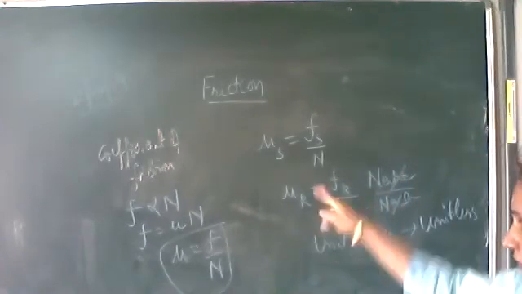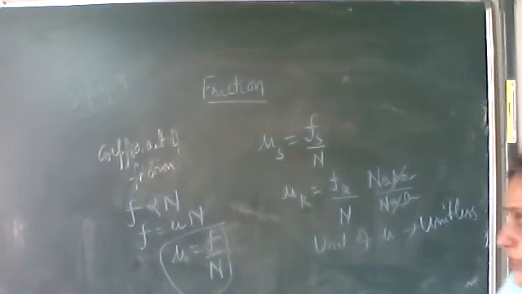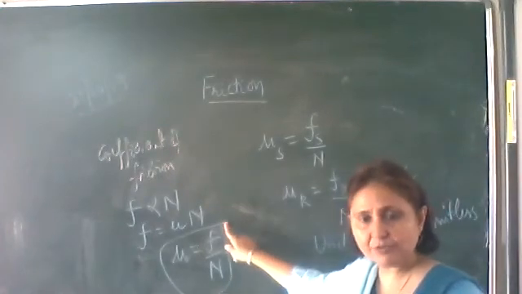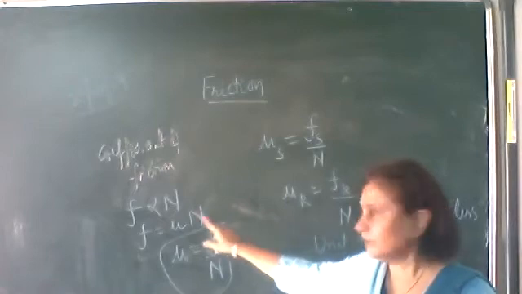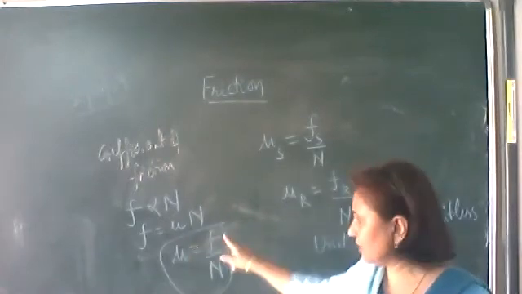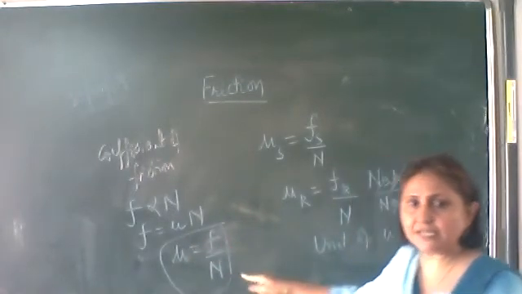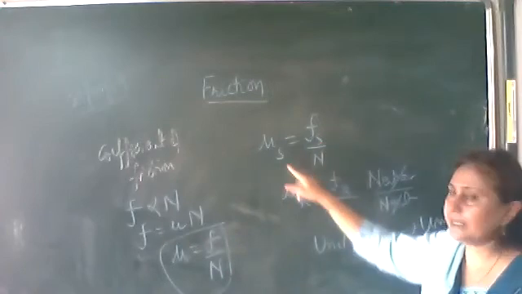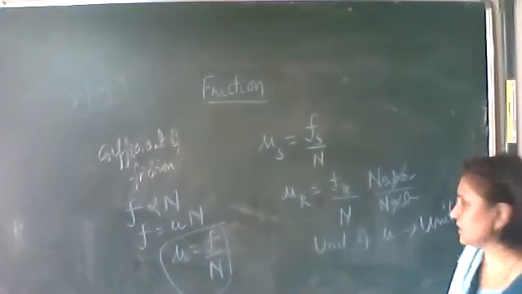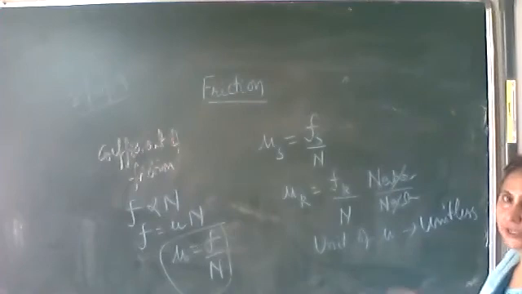Okay, write it down as it is written on the board. Frictional force is directly proportional to normal reaction, and when equated, the constant will be the coefficient of friction. So frictional force upon normal reaction. Whichever frictional force is there, accordingly we get the coefficient of friction, and it has no unit, no dimension.